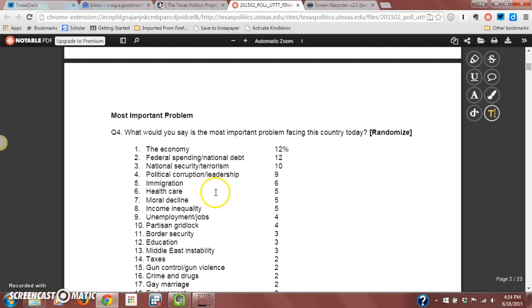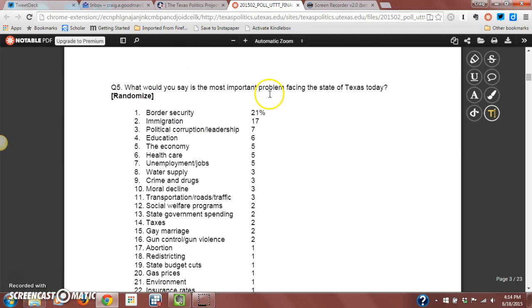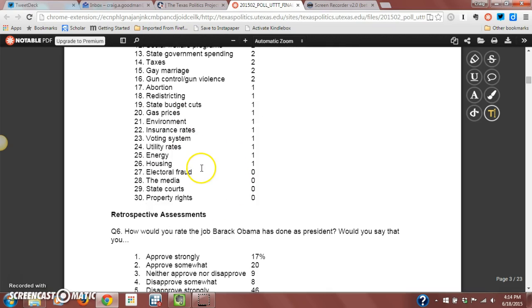And what you see is when you've got so many different responses, there's really no distinguishing any of these top issues. So basically, the headline would be, Texans are concerned about the economy, but the truth is there's no difference between the economy, federal spending, national security, political corruption, because the margin of error would basically mean all of these things are roughly equal. Okay, so again, when you see then the most important problem facing the state of Texas, border security stands out, and it's basically border security and immigration. Everything else is basically just noise.